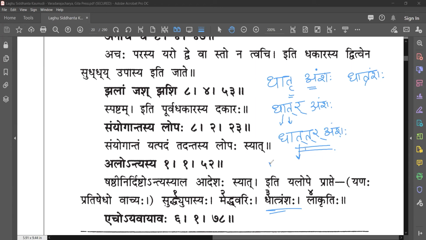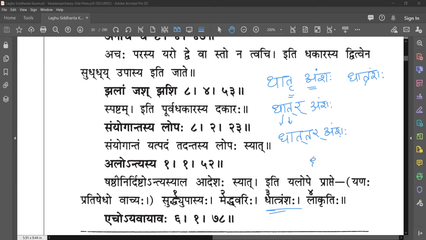Yes, takara is jal. After that, whether rakara is jash? No. Okay, we'll see this. Whether takara is jal? Yes. Whether rakara is jash? No. So jalam jash jashi is not applied here. So it will just end up like this only.